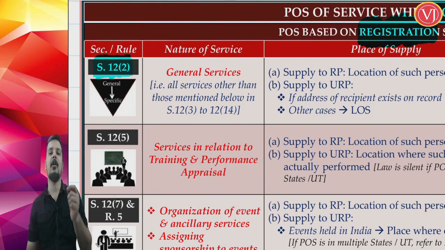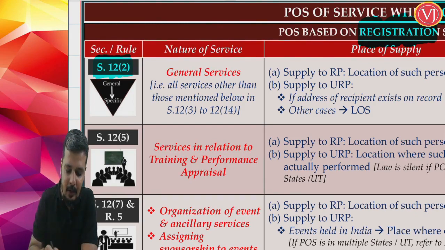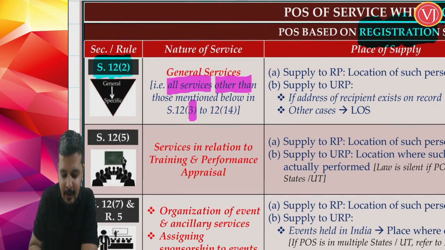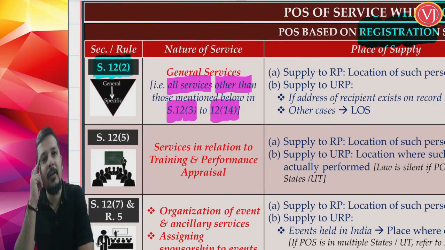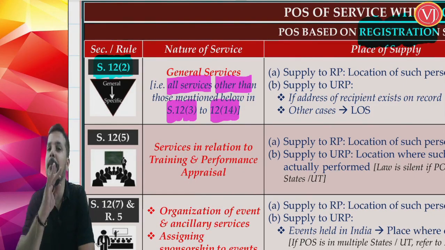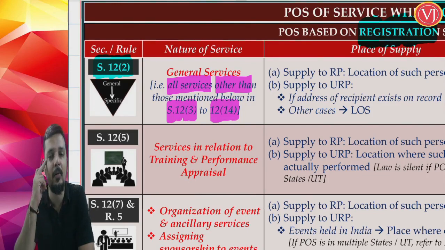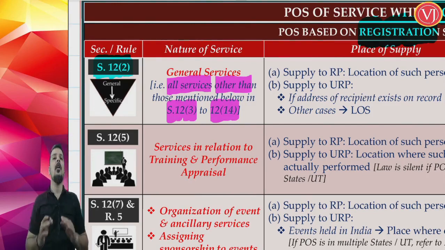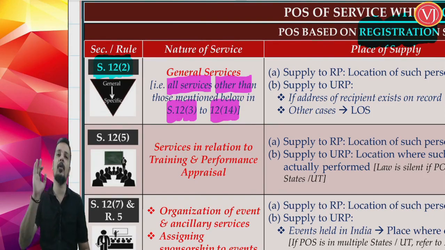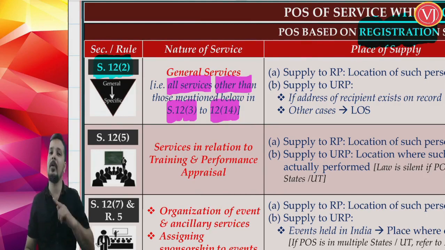If your service is covered by any of the other specific categories, then you are not going to see this general provision. This general rule is focused on all services other than those mentioned in section 12.3 to 12.14, which means if a particular service is mentioned in section 12 subsection 3 to subsection 14, please do not come and touch section 12 subsection 2. When are you going to touch it? When you scan the entire section 12, starting from subsection 3 to subsection 14, and you don't find your service, only then you will come and see the general provision, section 12 subsection 2.